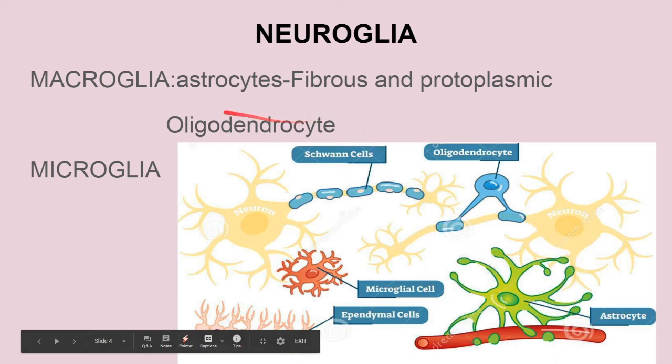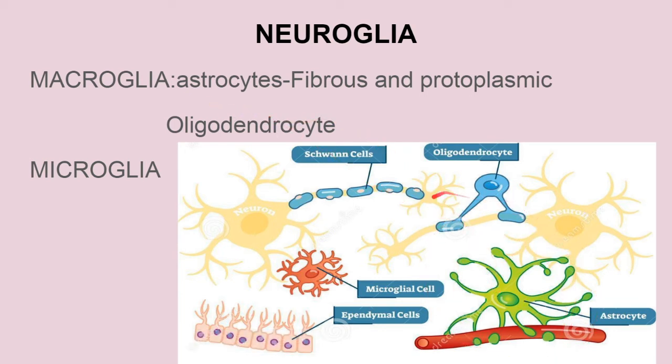Okay, and the oligodendrocytes are mainly connected with the axon, as you can see. Okay, next is the microglia. Microglia, or the small glial cells, are mesodermal in origin, as told before. These are the smallest neuroglial cells, with a flattened cell body and short processes. These are more in number in the grey matter than in the white matter.